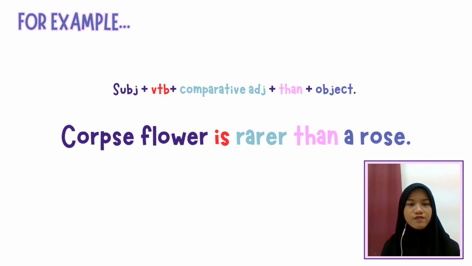The subject is corpse flower, the verb to be is, the comparative adjective rarer plus than plus object a rose. So based on the rules that we have learned before, the adjective rare ends with an E. Therefore, if you want to change it into a comparative adjective, you just need to add R at the end of the word. So it will be rare, rarer.